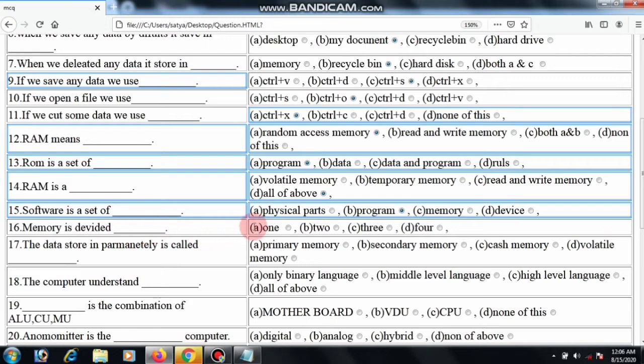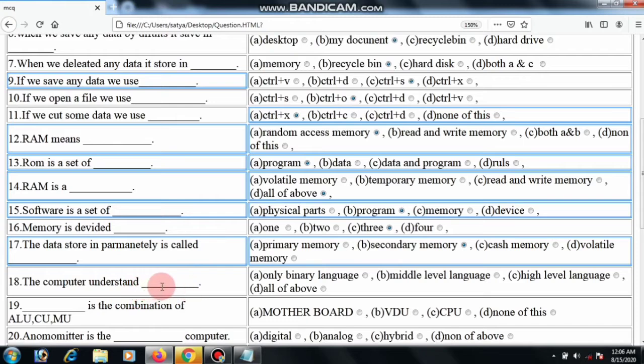Memory is divided into how many types: 1, 2, 3 or 4. 3 types: primary memory, secondary memory and cache memory. So it is called 3 types. The data stored permanently is called primary memory, secondary memory, cache memory, or volatile memory. Secondary memory: the data is stored permanently.